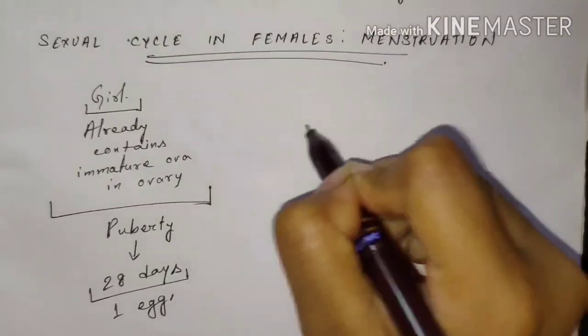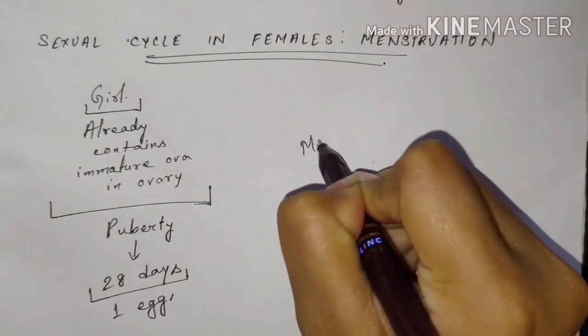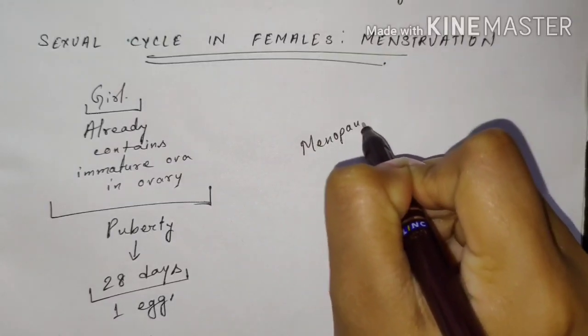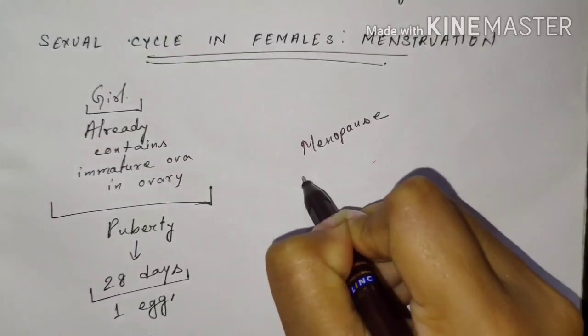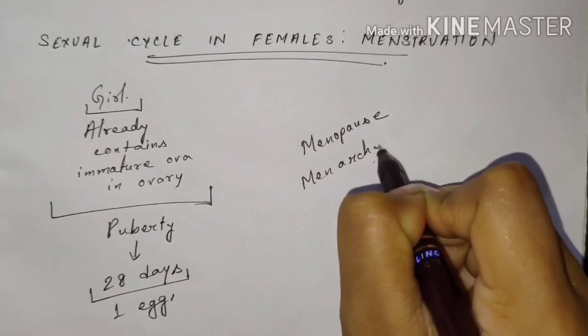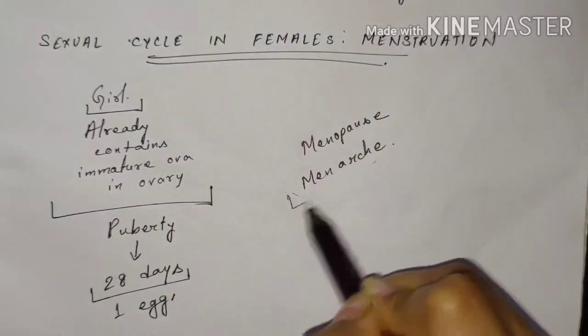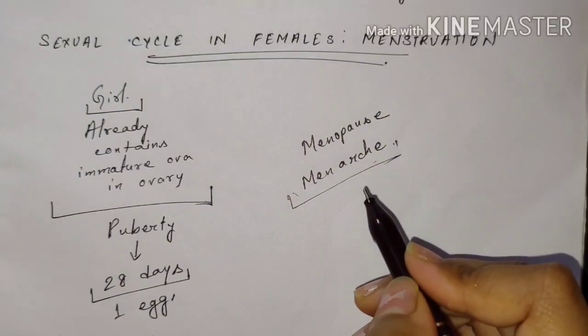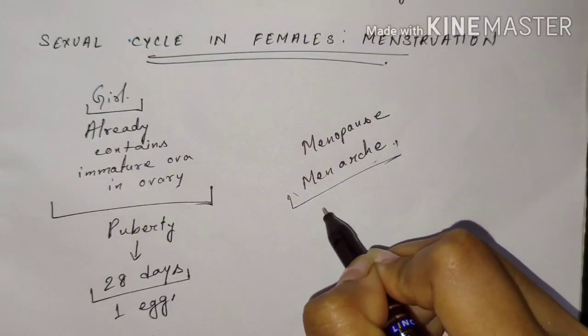There are two terms related to menstruation. One is the menopause and another one is the menarche. When the first menstruation occurs, then that period is known as the menarche.